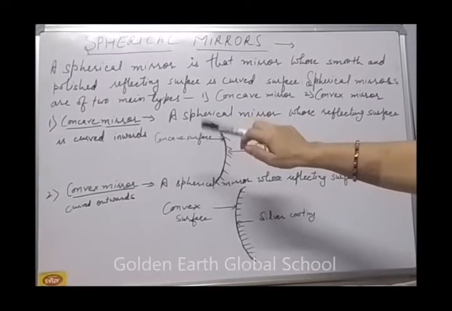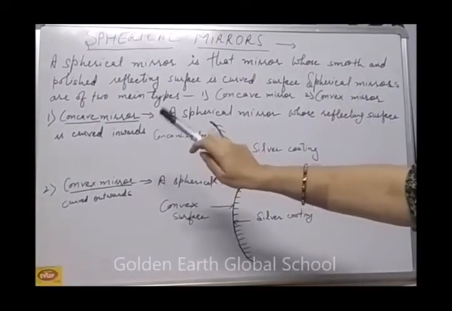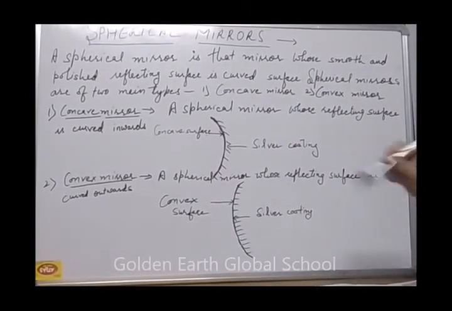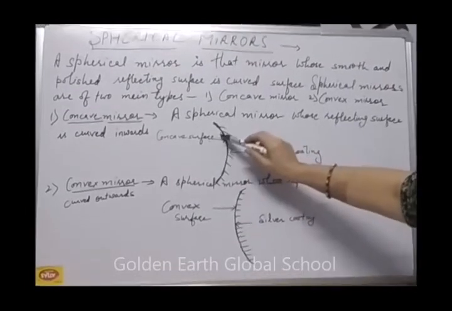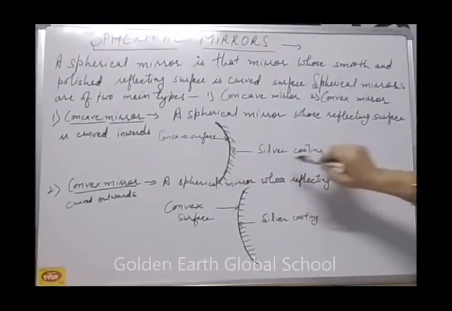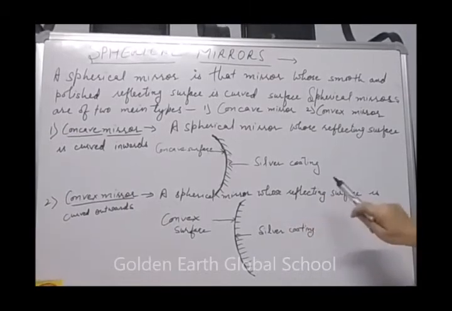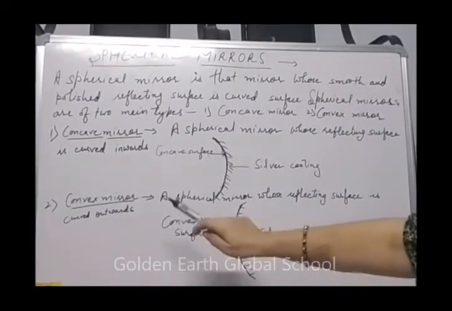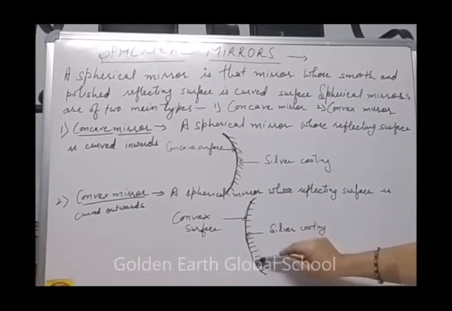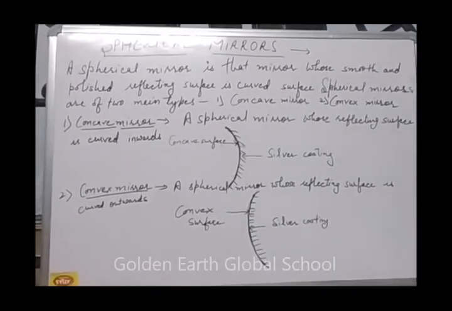First of all, what is a concave mirror? A spherical mirror whose reflecting surface is curved inward. Reflection takes place from the inward surface, and the outer surface is silver coated. Next is the convex mirror, a spherical mirror whose reflecting surface is curved outward. Its reflection takes place from the outer surface, and the inner side has a silver coating.